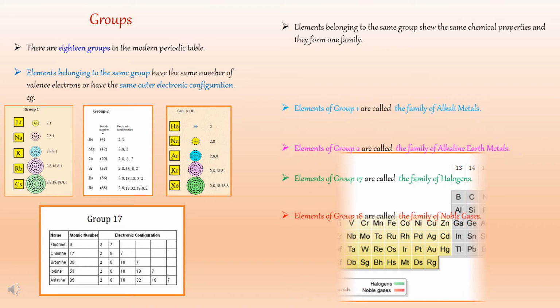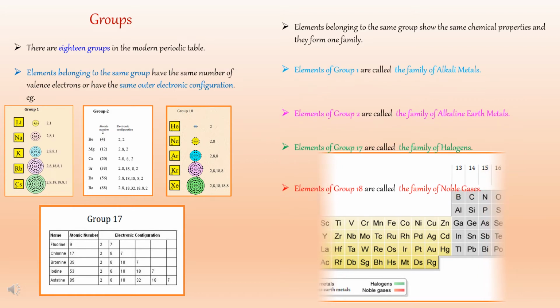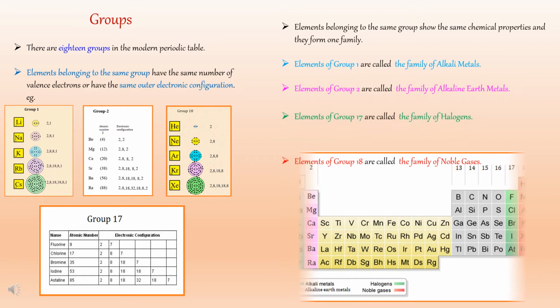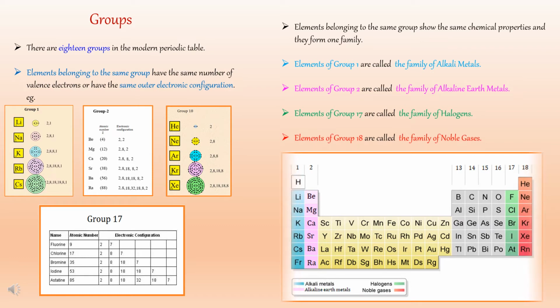Hence, elements belonging to the same group show the same chemical properties and they form one family. The elements of group 1 are called the family of alkali metals. The elements of group 2 are called the family of alkaline earth metals. The elements of group 17 are called the family of halogens and the elements of group 18 are called the family of noble gases. All these families are shown in the picture below.